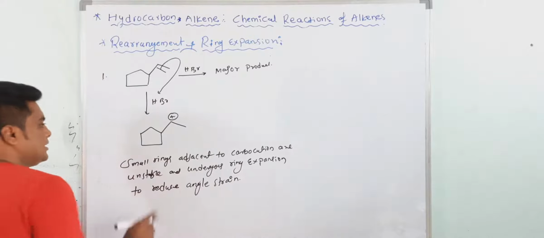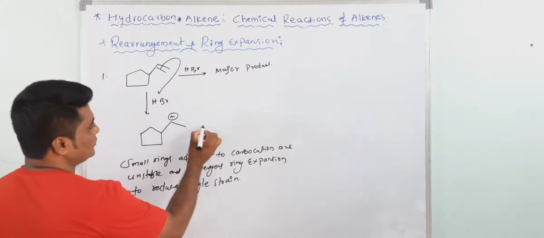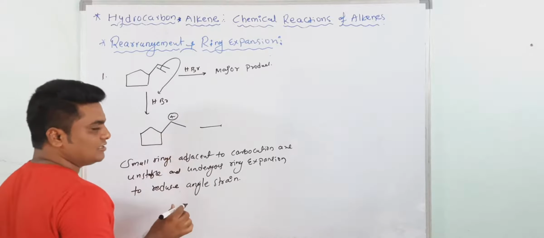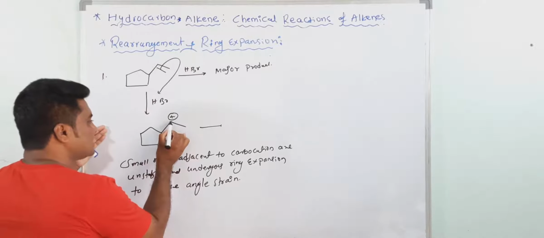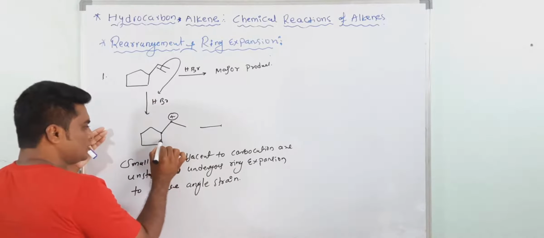See here, actually this is a 5-member ring, so a little bit of angle strain is there. So this is the carbocation and this is the 5-member ring, which undergoes ring expansion.